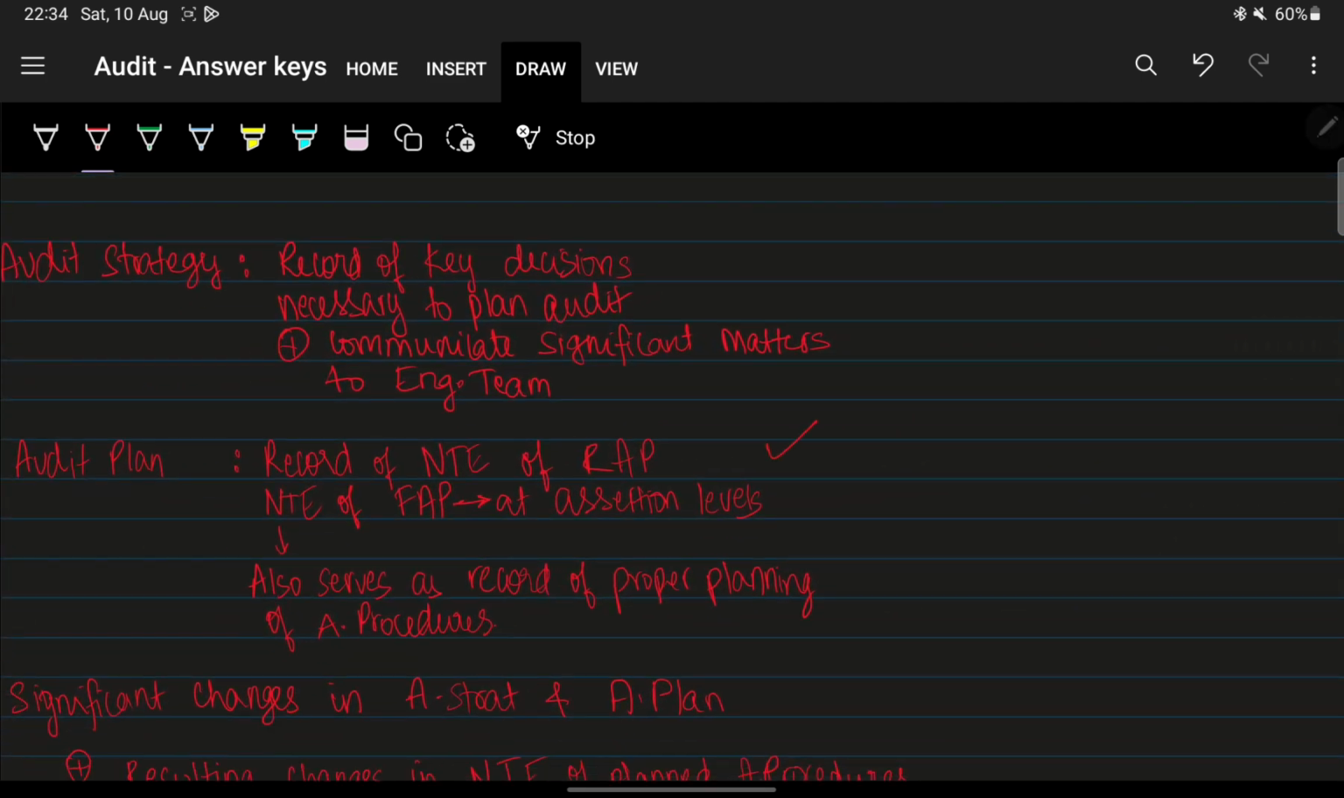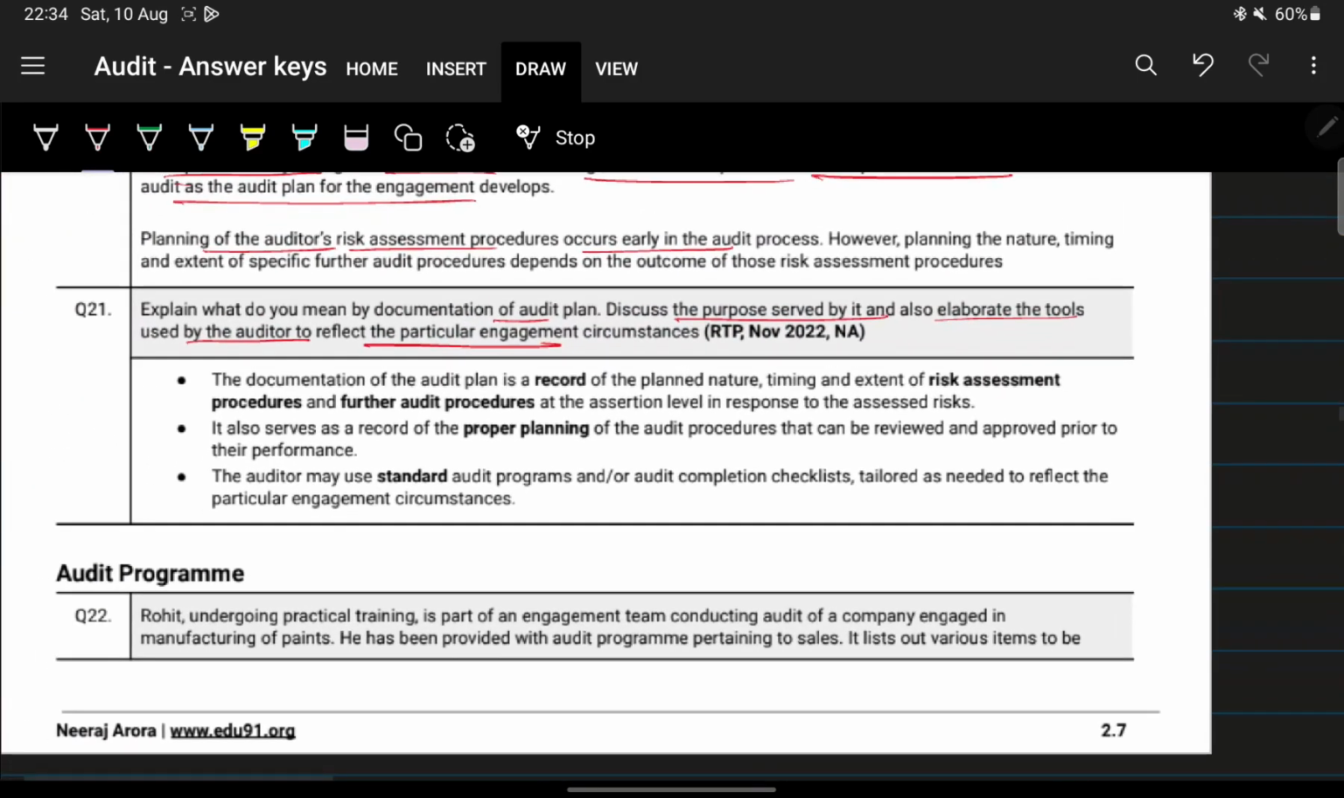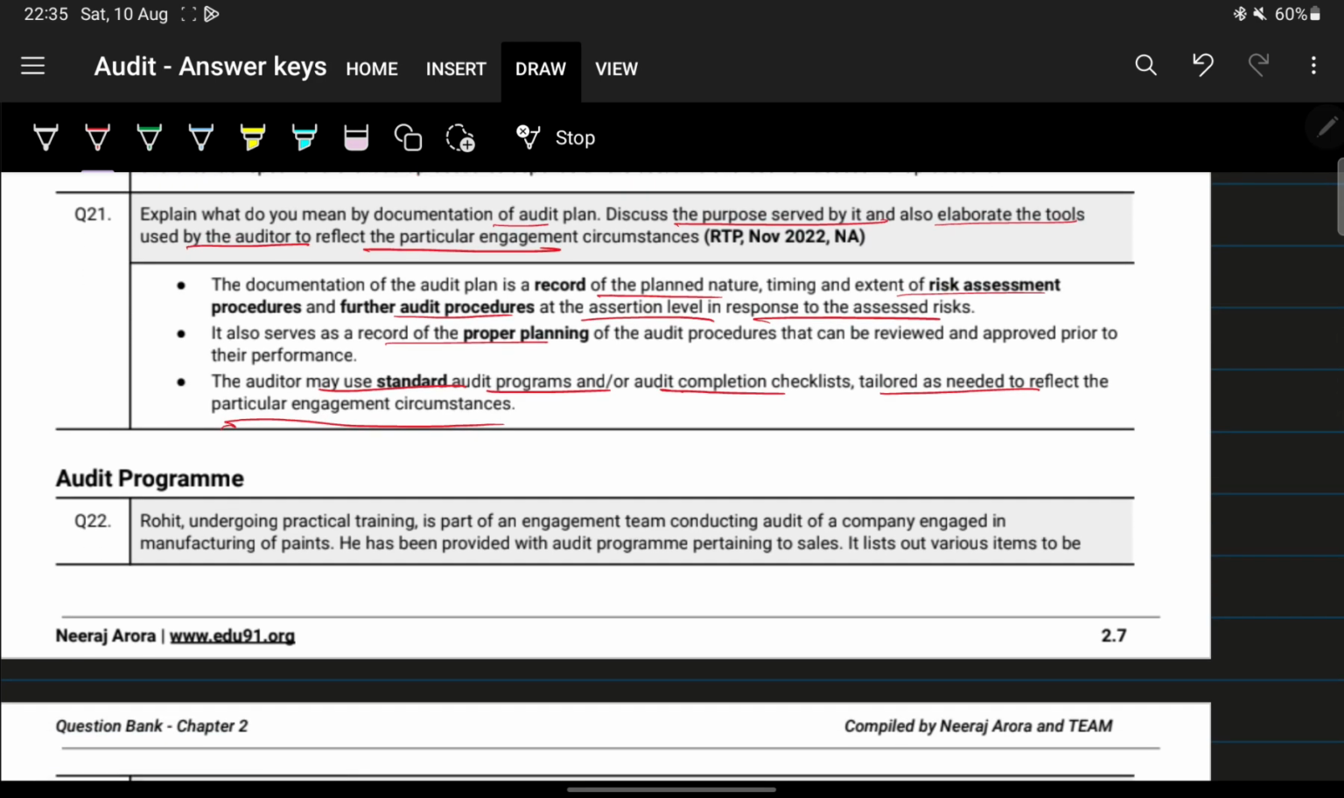Record of nature, timing and extent of RAP. We'll just see actually before we make any assumptions, right? So the documentation is the record of NET of RAP and FAB at assertion level in response to assessed risk. Auditor may use a standard audit program or completion checklist tailored as needed to reflect the engagement circumstances. Basically the same thing, not much difference. Basically they were asking about documentation of audit plan, but no problem.